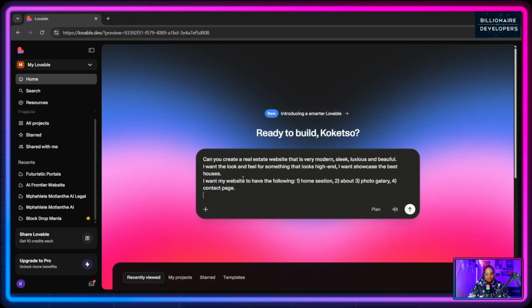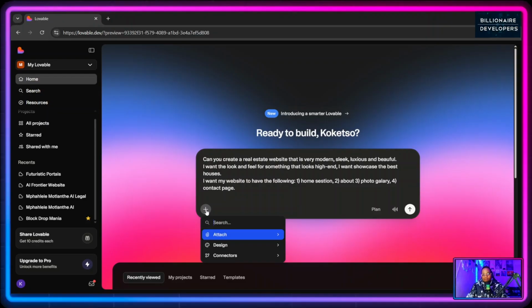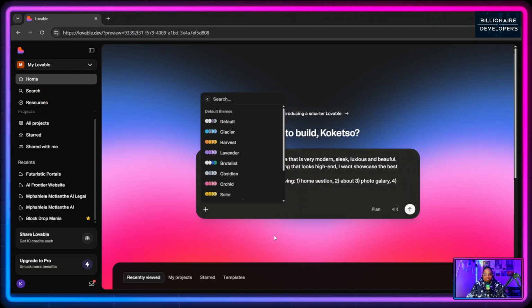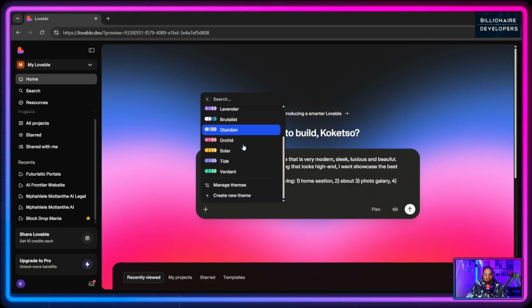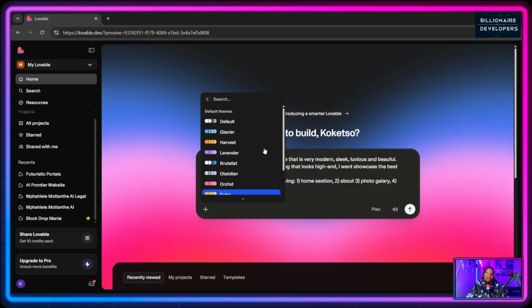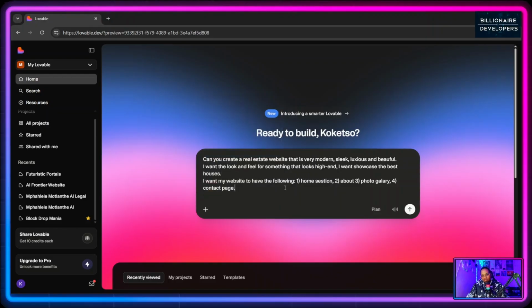Another really cool thing I want to say is, if we look at the plus sign over here, we can look at some of the features that come with Lovable. We can look at design. If you're not quite sure what kind of look and feel you want, we can go to theme. It'll show you what you want your website to look like, give you certain colors you can pick from, you can manage colors, or you can create your own theme. You guys can play around with that, but I know exactly how I want my theme to be. So I'm just going to go to where my look and feel is.